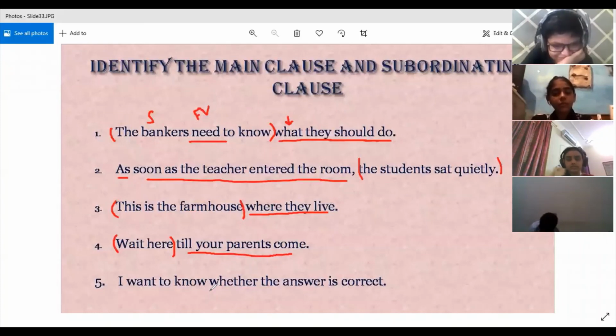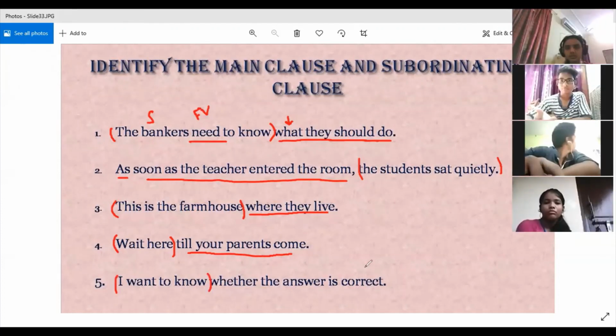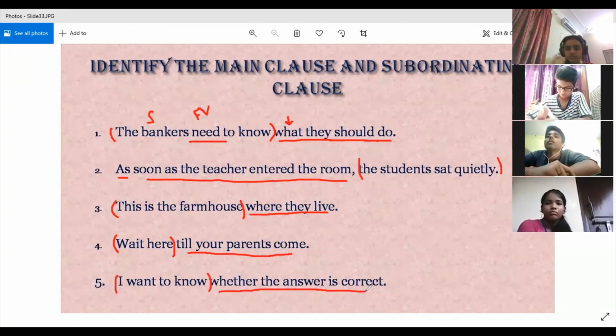Ma'am, in the fifth sentence, "I want to know" is the main clause, because "I" is the subject and "want" is the verb, and "whether the answer is correct" is the subordinate clause, as it starts with the subordinating conjunction "whether". Then where is the finite verb in this clause? The finite verb is "is". All right.